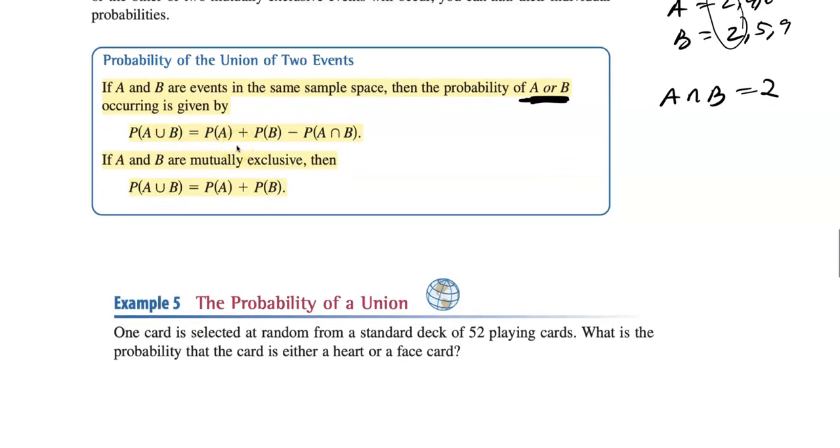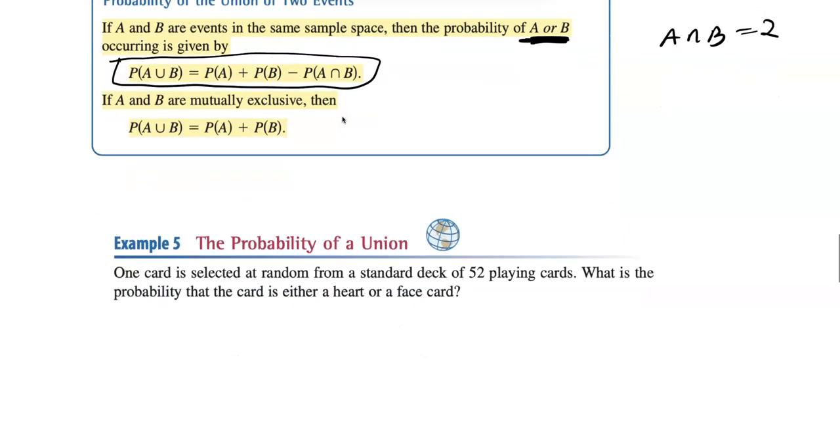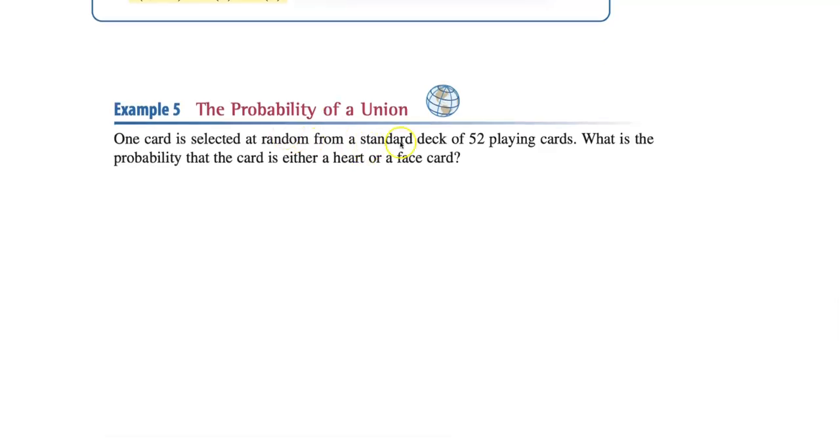We use this formula. And if they're mutually exclusive, then we don't need this part because it's 0, so you just use that formula. In general, I always use this formula, and if they're mutually exclusive, I just plug a 0 in here. So, one card is selected at random from a standard deck of 52 cards. What's the probability that the card is either a heart or a face card? So I'm going to use this formula.